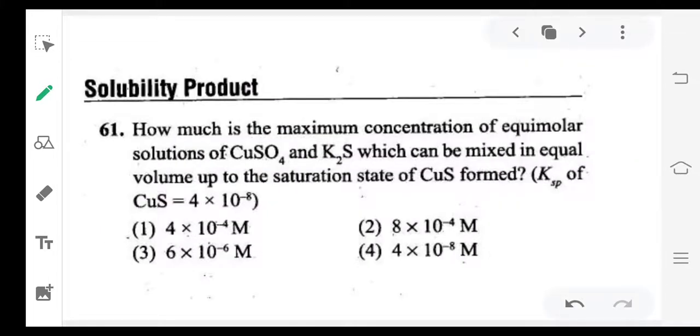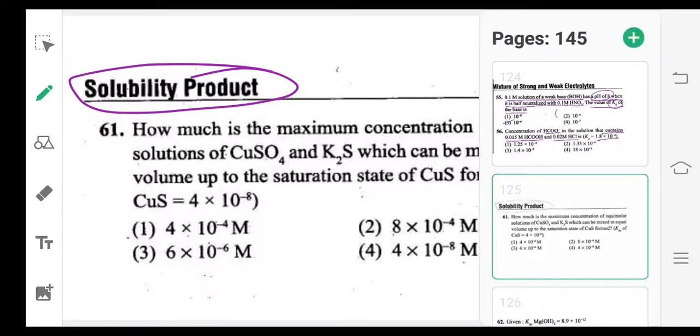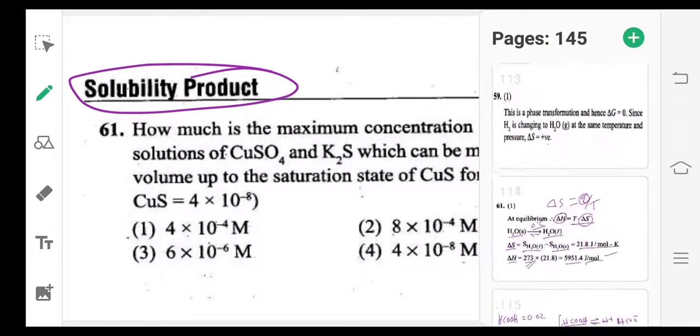Next, questions based on solubility product. So this is also very important. Before going to solve these problems, let me explain a very simple concept, that is about solubility product: how to write solubility products for different types of salts.